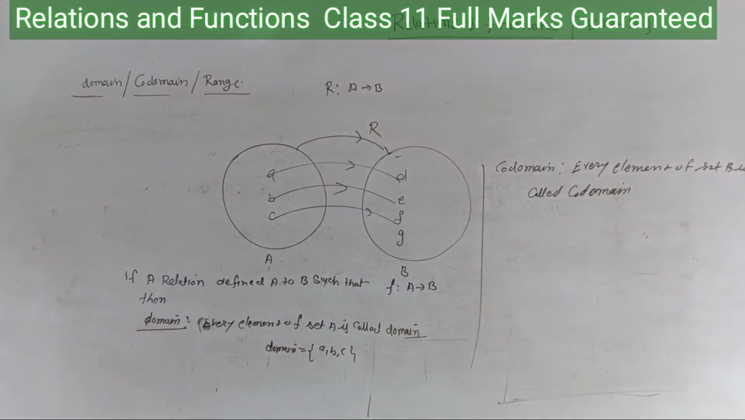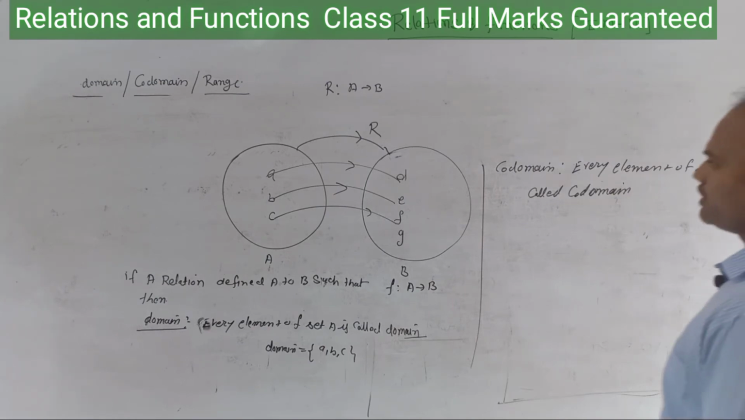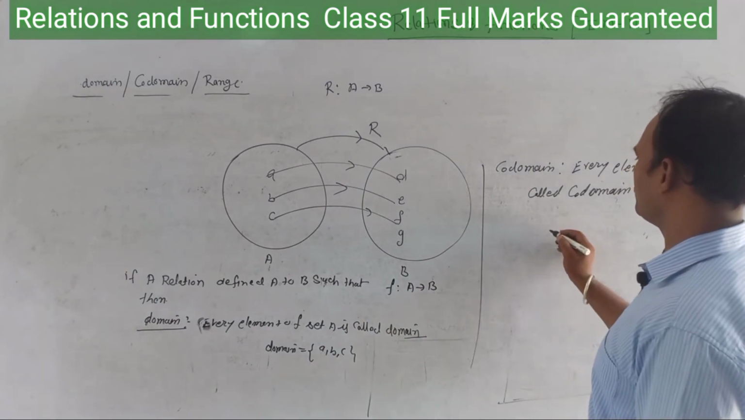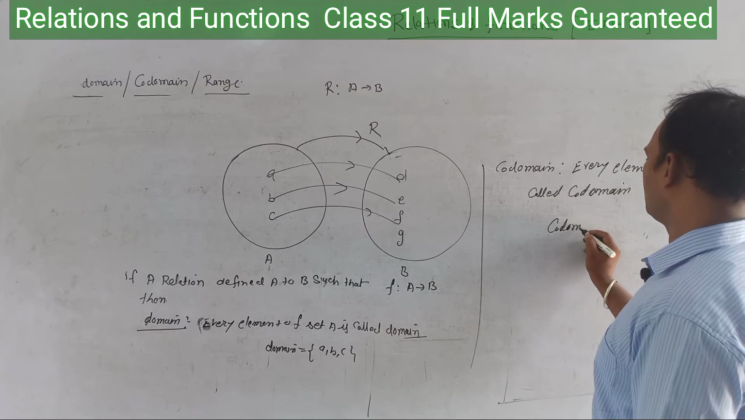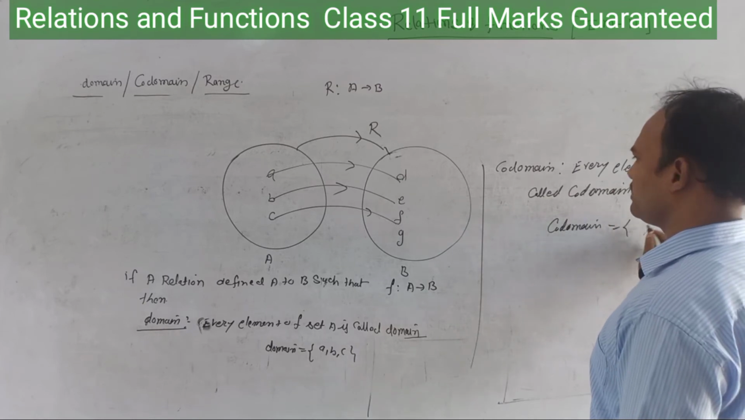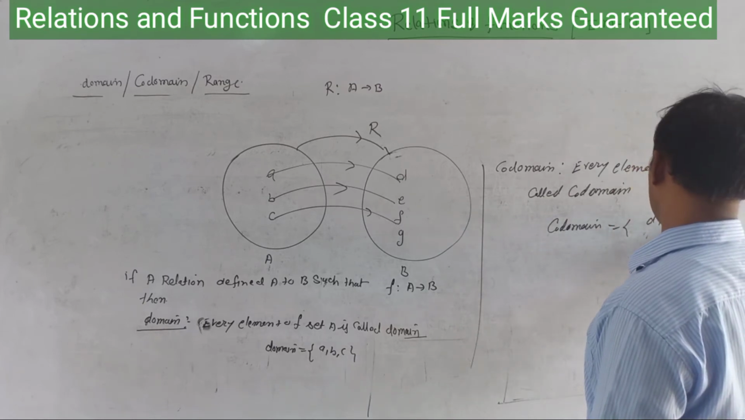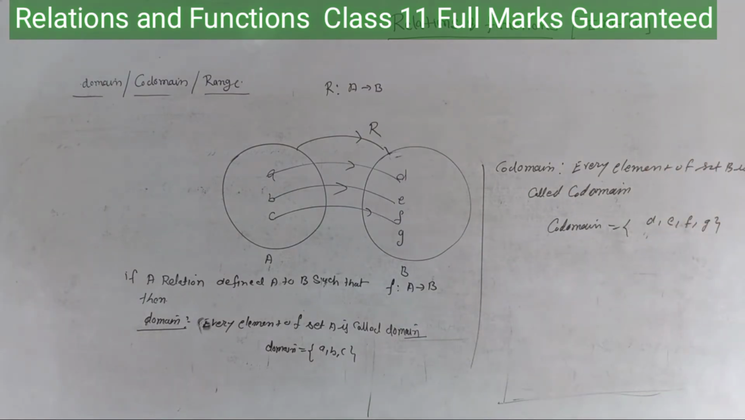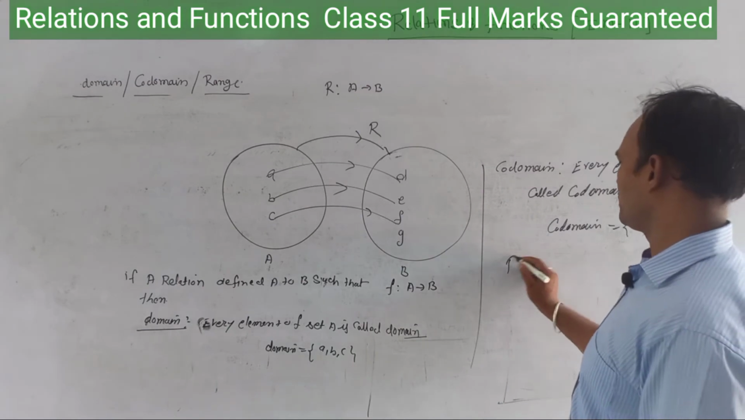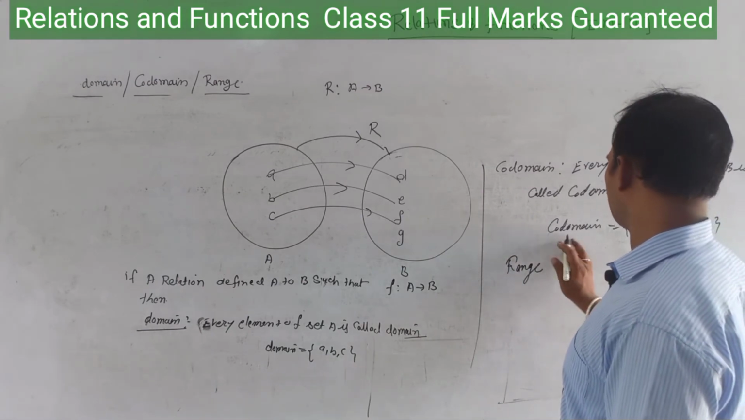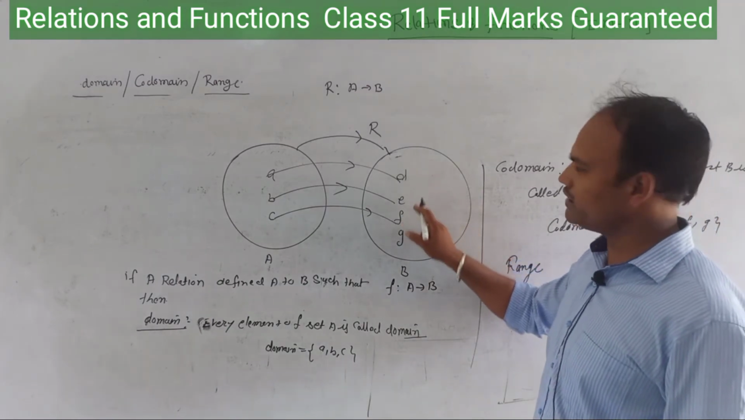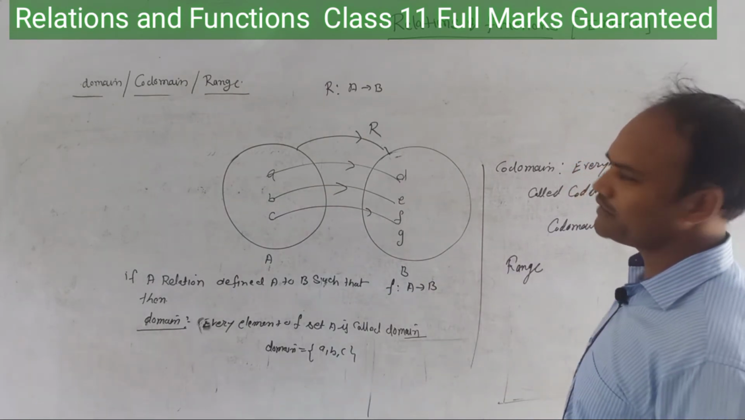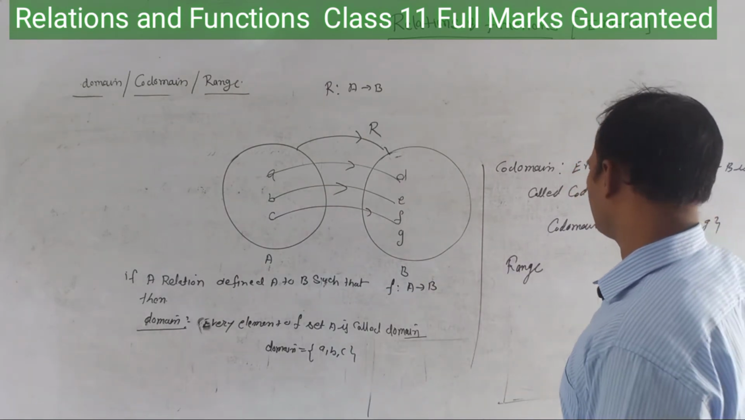Every element of set B is called the codomain. The codomain elements are D, E, F, G. D, E, F, G are the elements of the codomain. Now, what is the range? Next one is range. So when we are talking about the codomain, we can say that D, E, F, G is the codomain.